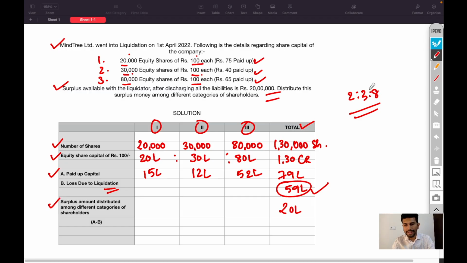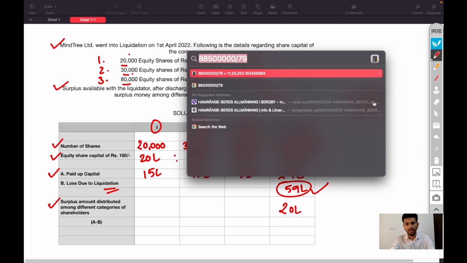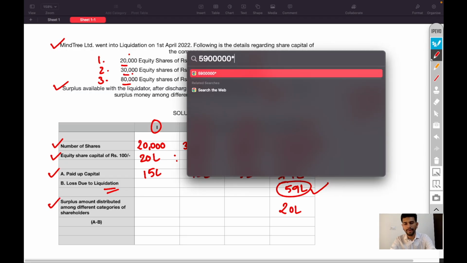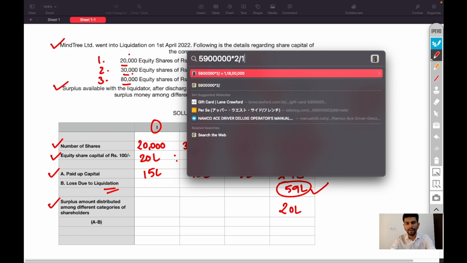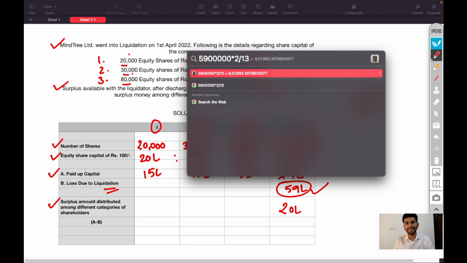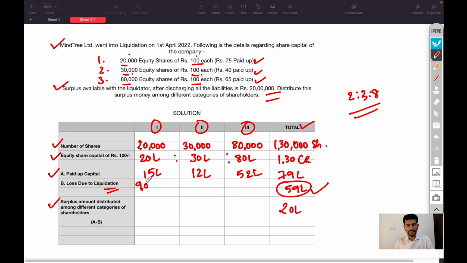So 59 lakh multiplied by 2 divided by 13, the total of the proportion, is 9 lakh 7,692 rupees.